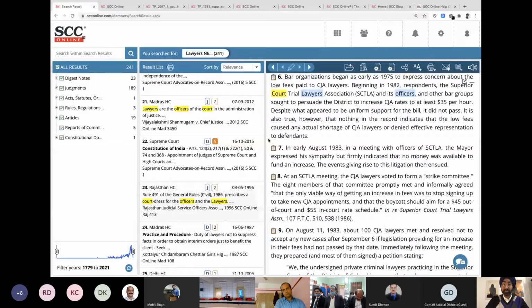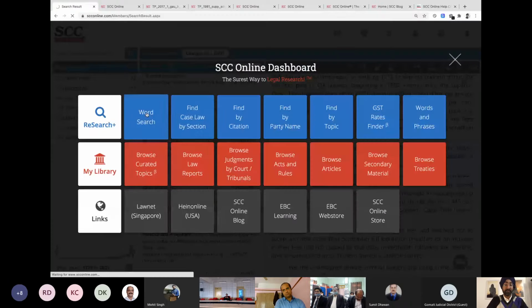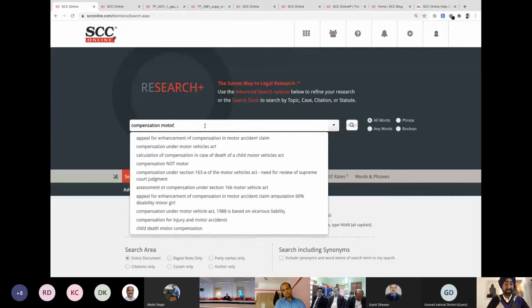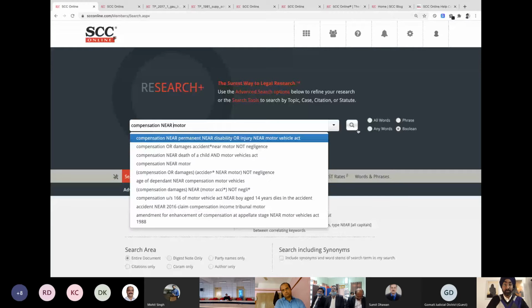Let's go back. Let's click on this dashboard again and do a word search. What else can we do? Now, in the starting, we spoke about this compensation case. So now I can say I want to see compensation cases in respect to where motor cases were there and where claim was awarded. So I can write compensation, motor, and claim, 3 words. Or I can just simply write compensation near motor and start search. It'll give me all the cases of compensation. And we have seen how near works.